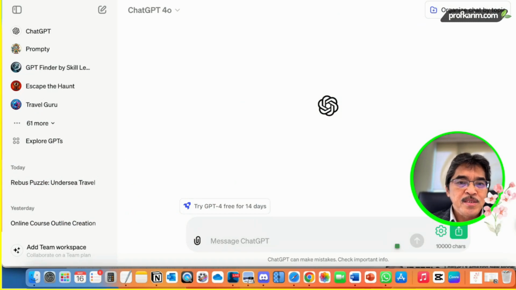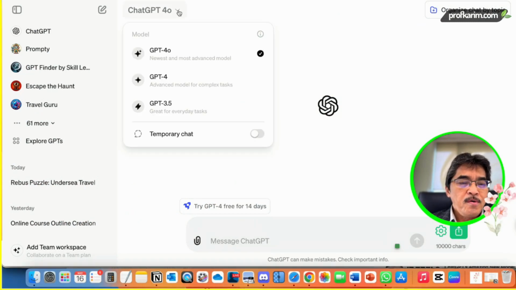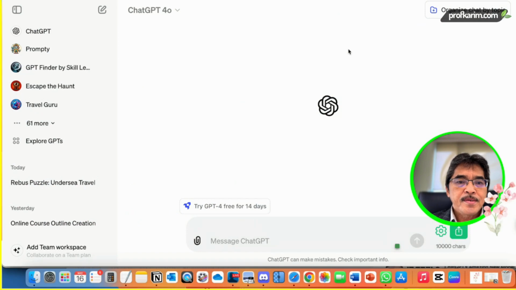So I'm in GPT-4o, as you can see here, because I'm on the paid plan of ChatGPT. One of the abilities of GPT-4o and ChatGPT Plus is the ability to upload a file. You can upload any file.